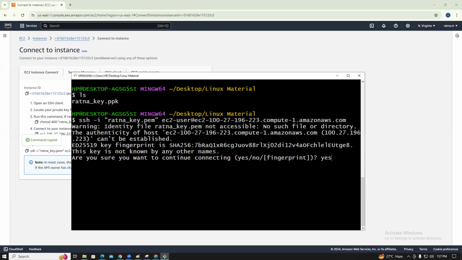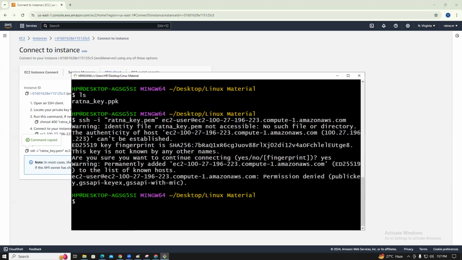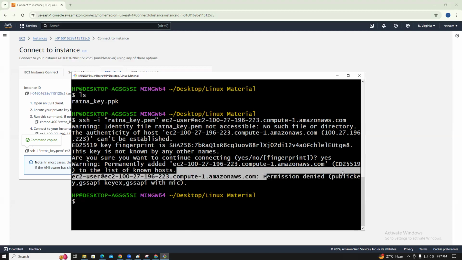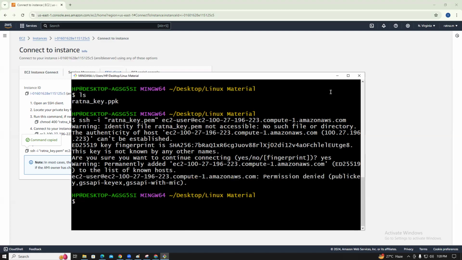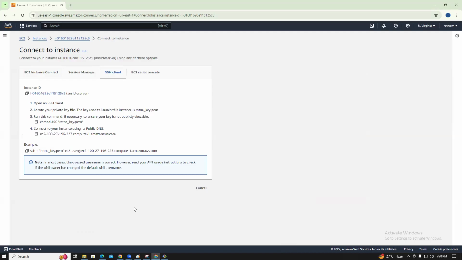Yeah, you see. So permission denied because of a public key. The authentication is a PEM key. Okay, guys. PEM key, right? That is not a PEM key, right?